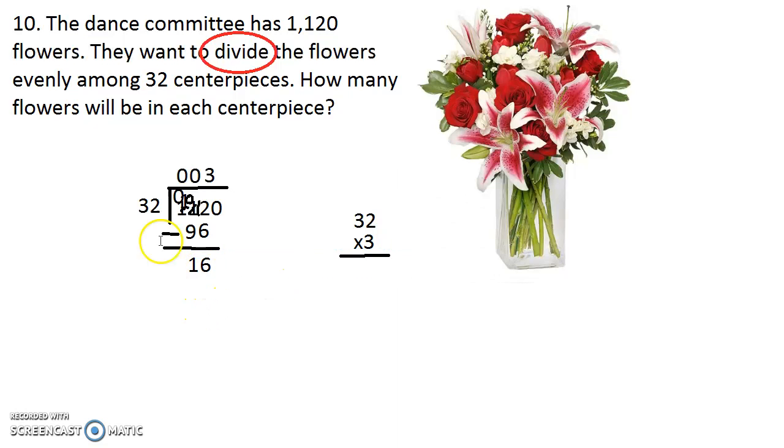And that's another way to check if I multiplied by the right number, because 32 is a bigger number than 16. So yes, I did do my multiplication right. All right, so now the next step is to bring down my 0. So this becomes 160, right? And then we have to figure out how many times can 32 go into 160. I'm going to do the same idea that I did before. Let's see, how many times can 30 go into 160? Let's see if we can figure that out.